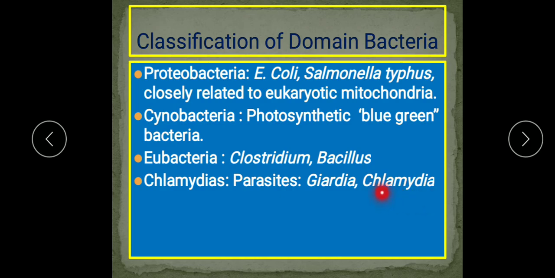Chlamydia causes STDs, that is sexually transmitted diseases. Then we will come to the spirochetes. Spirochetes are spiral bacteria. They cause syphilis and Lyme disease. So these all are the categories, groups or phyla of the domain Bacteria. About them we will study in detail in the coming chapters.